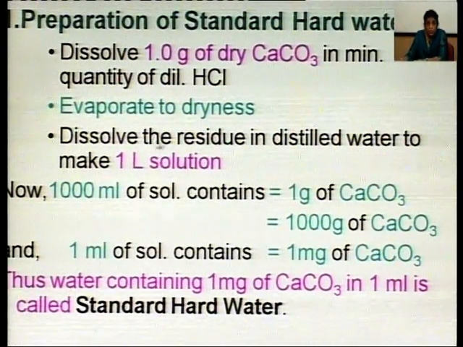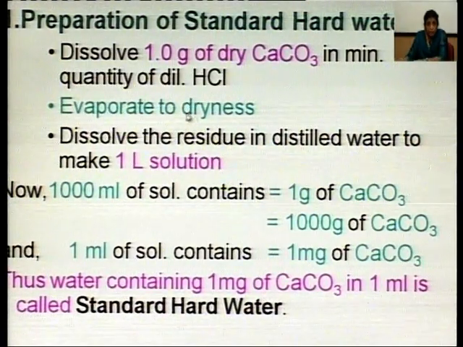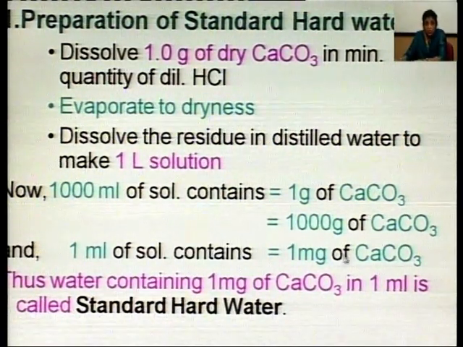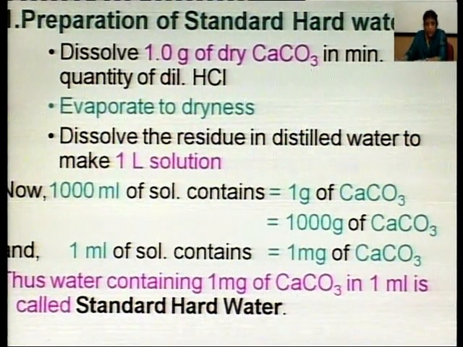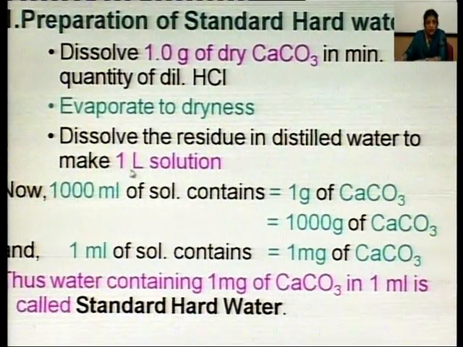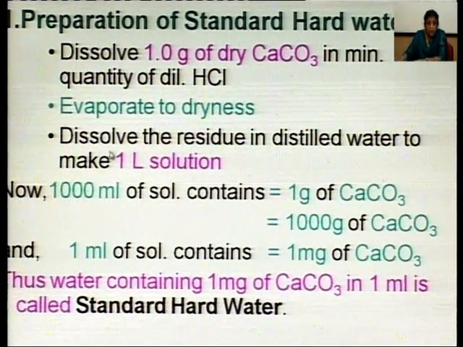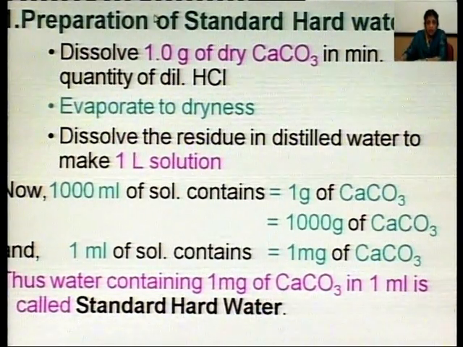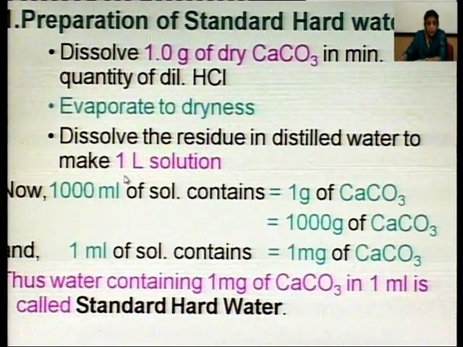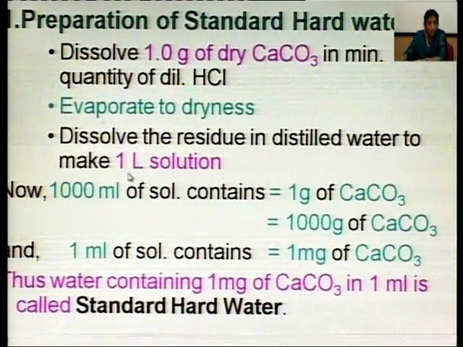So, dissolve the residue. Residue means the white powder which is left behind after dryness. It is dissolved in distilled water and the volume of the solution is made 1 liter. Now, this is the standard hard water. So, what is its composition? As the volume of solution is 1 liter, means 1000 ml.